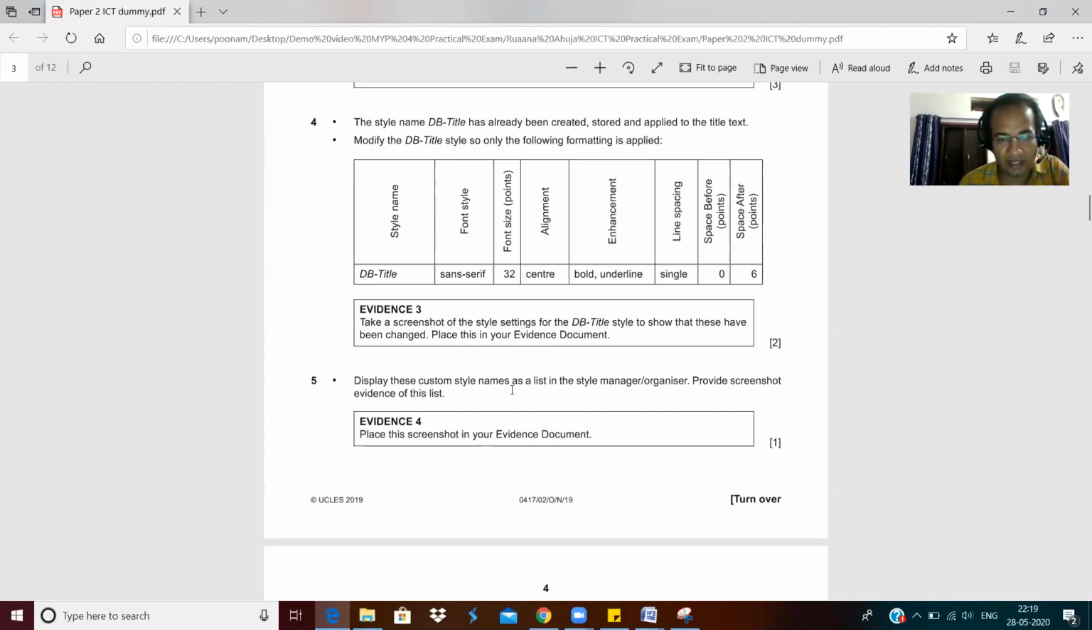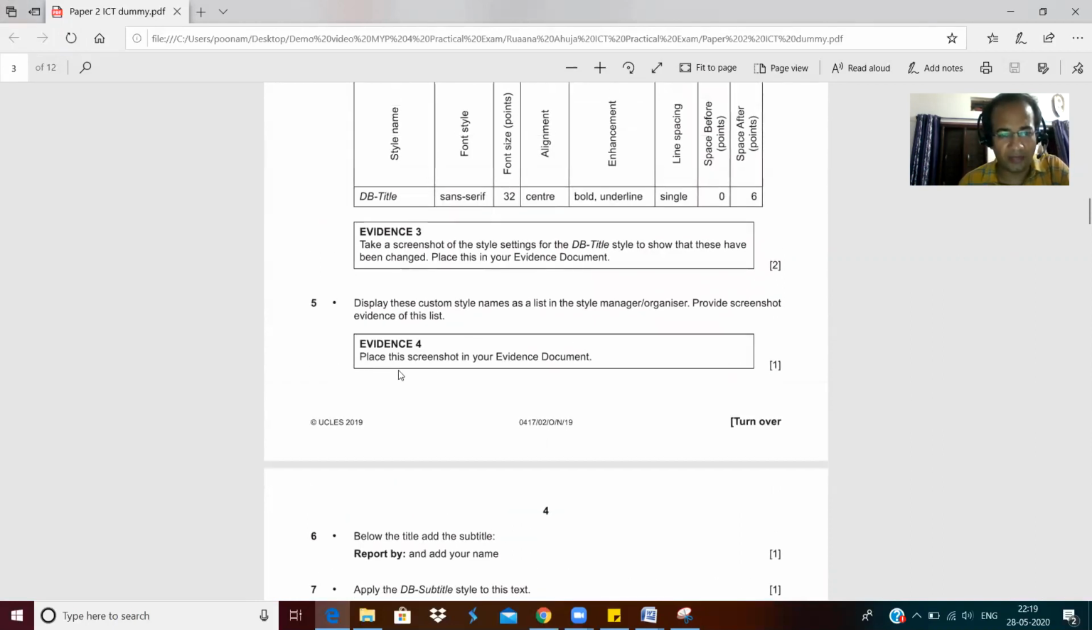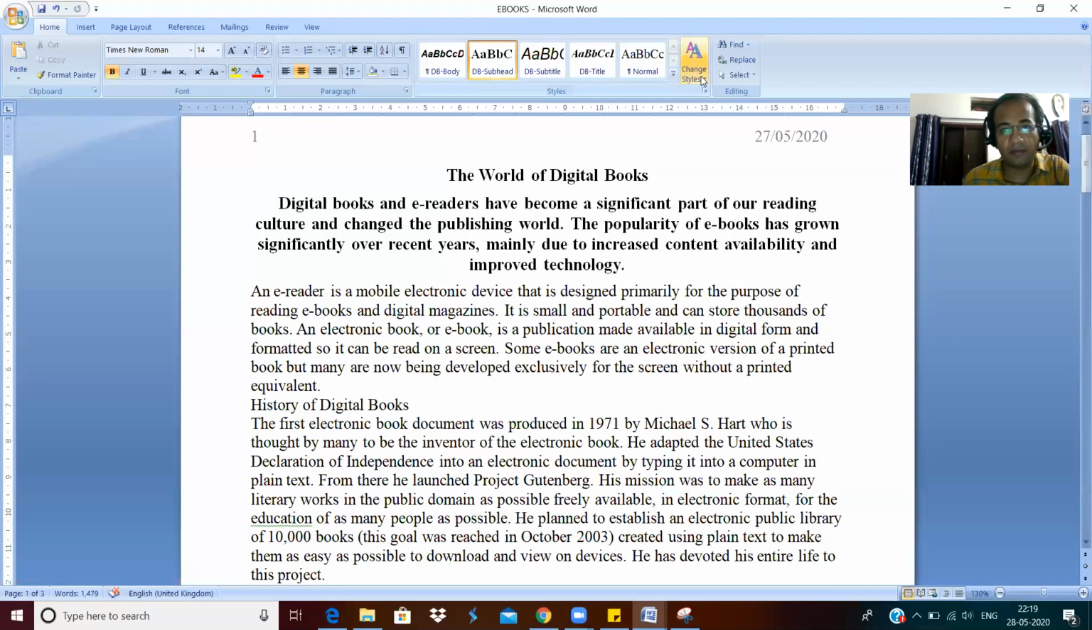Display these custom style names as a list in the style manager organizer. Provide screenshot evidence of this list. So what he's asking for, place this screenshot in your evidence document. So like this, you know what he's asking for, he's saying that so far what all you have created, show them. So like what I'm doing, okay.